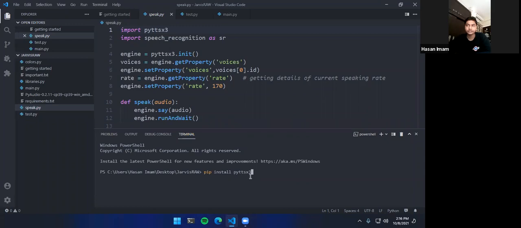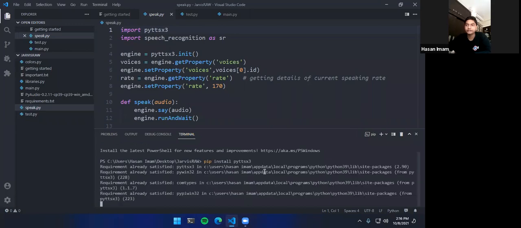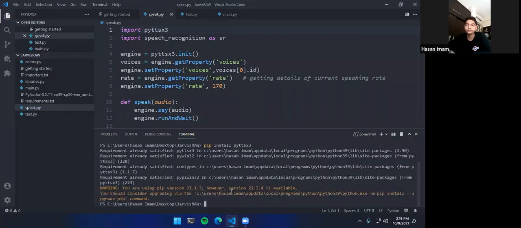So pyttsx3 is Python text to speech version 3. So we will hit enter and it will install right now. On my computer, it might say already satisfied. Yep, it says already satisfied.